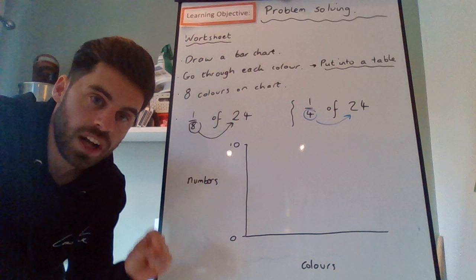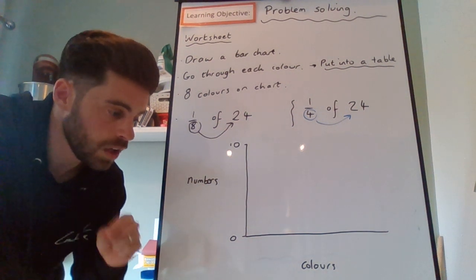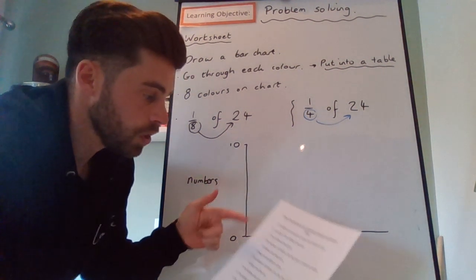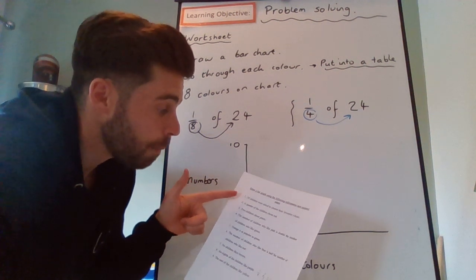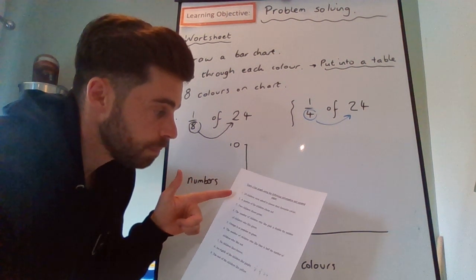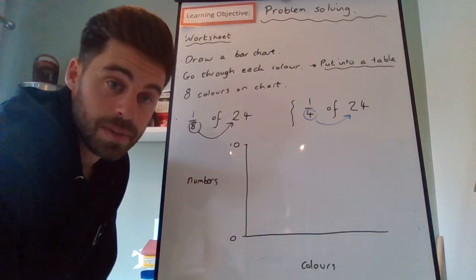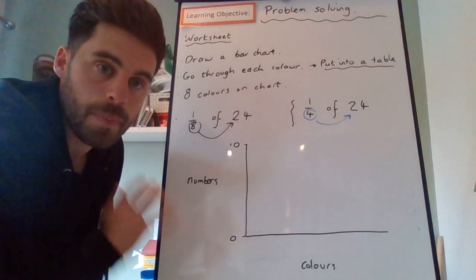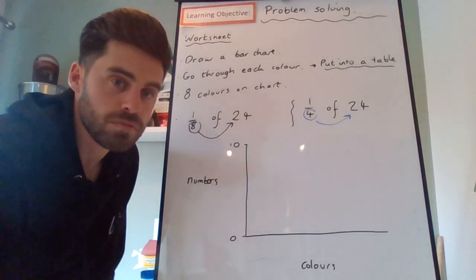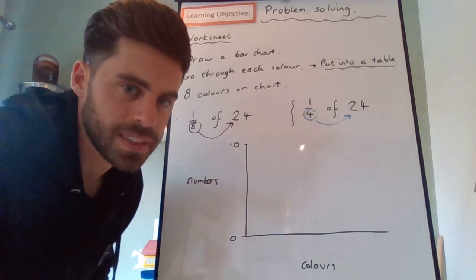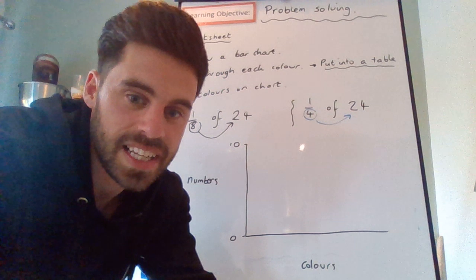Go through just one sentence at a time, and then once you've done that, you should know how many people chose each colour. Then you're just turning that into a bar chart. So read it carefully and rewatch this video if you want a few of those hints again. I look forward to seeing them, Year 3.